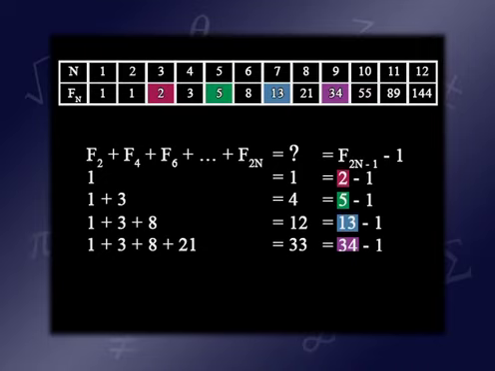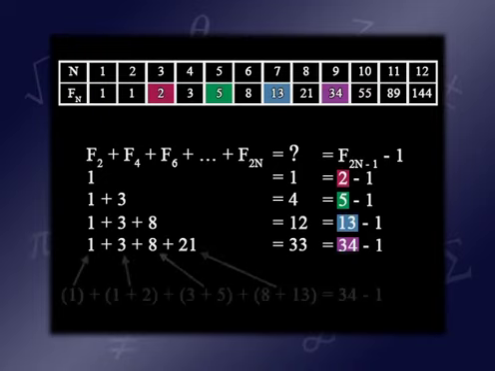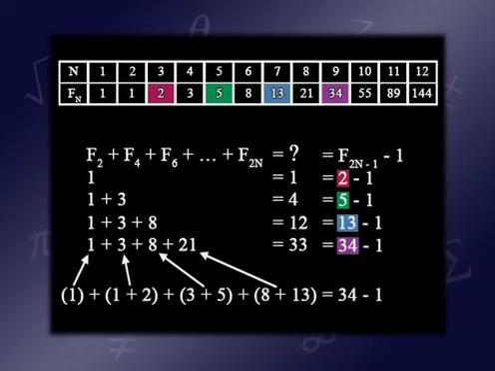So let's see why that works. Okay, I mean, this is a beautiful pattern, but why does it work? Well, let's look at the last equation. 1 plus 3 plus 8 plus 21. We'll leave the 1 alone, but the 3 we'll replace with 1 plus 2. And the 8, we'll write that as 3 plus 5.